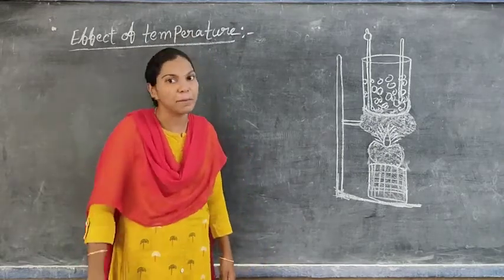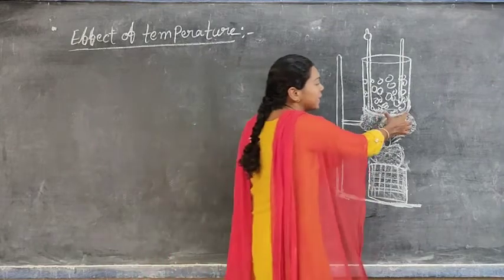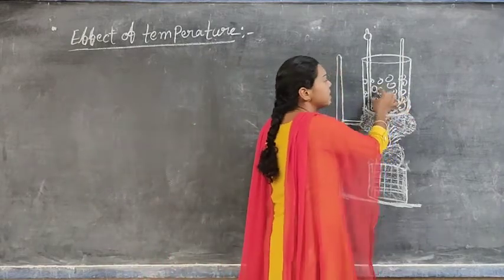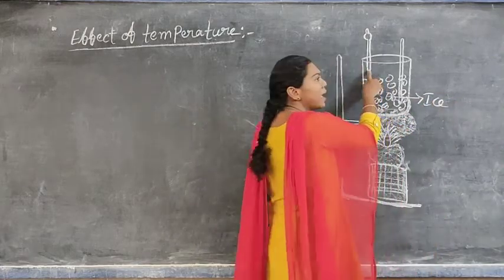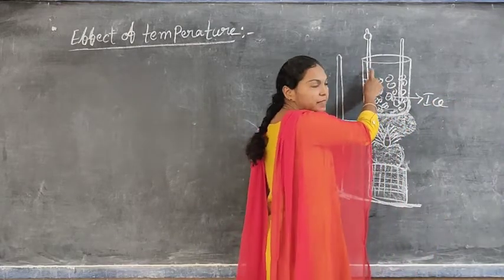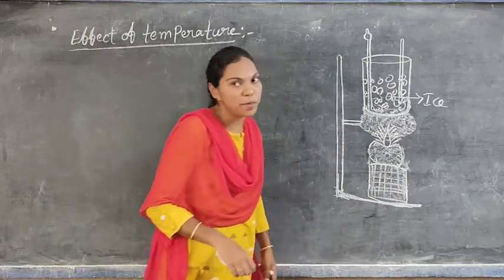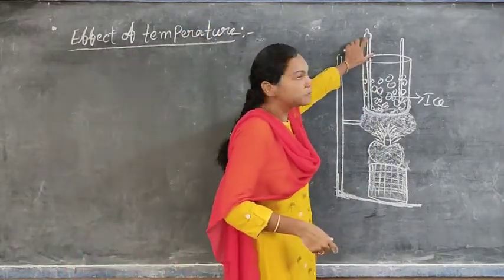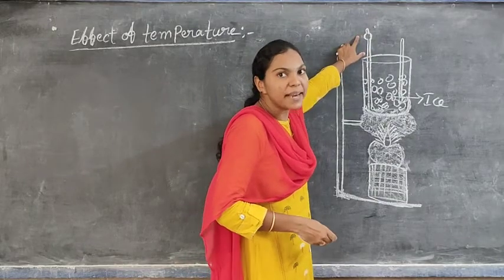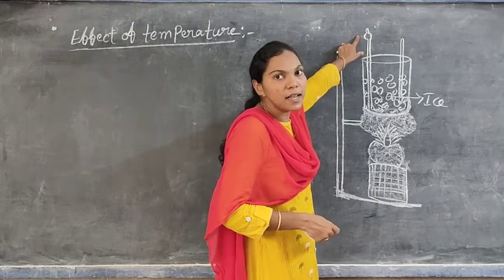This is showing the effect of temperature. This is a glass beaker. These are the ice cubes. This is the bulb of a thermometer. This is called a laboratory thermometer. Upon the laboratory thermometer, a bulb is there, for showing the temperature rise or fall.